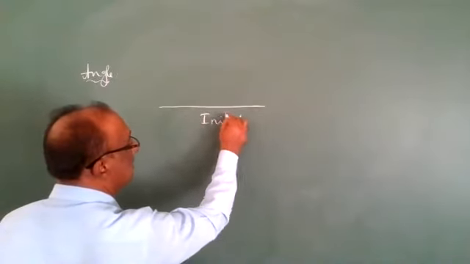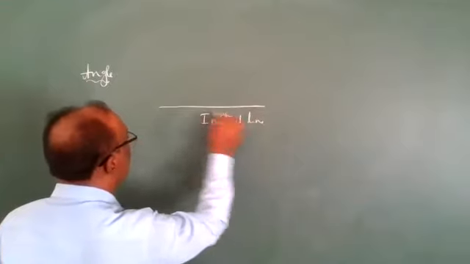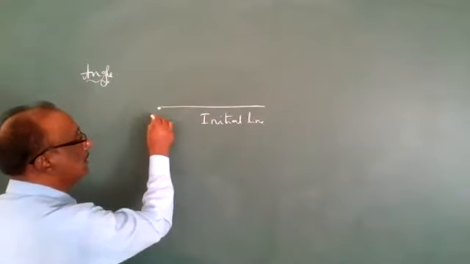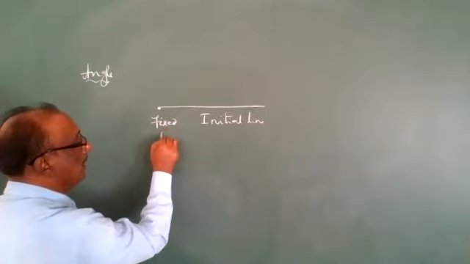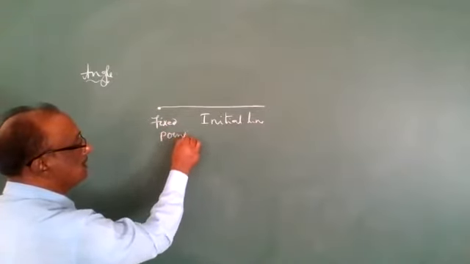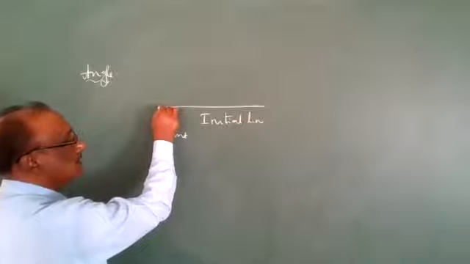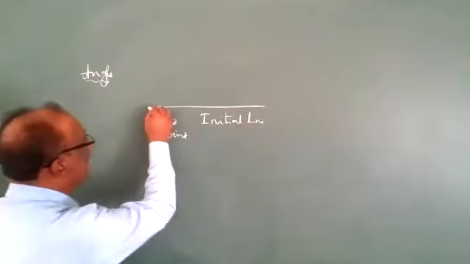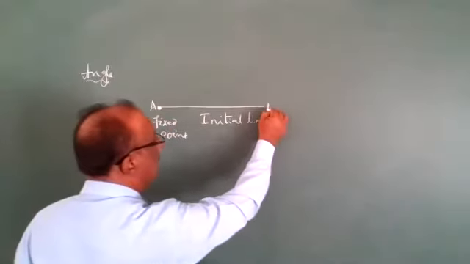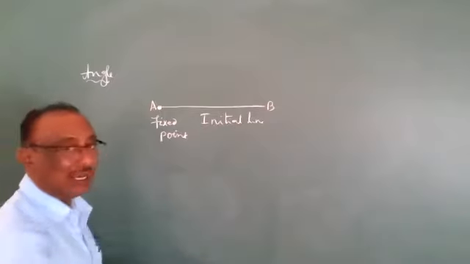This is the initial line. This is the fixed point. The fixed points are A and B. The total line is the initial line.